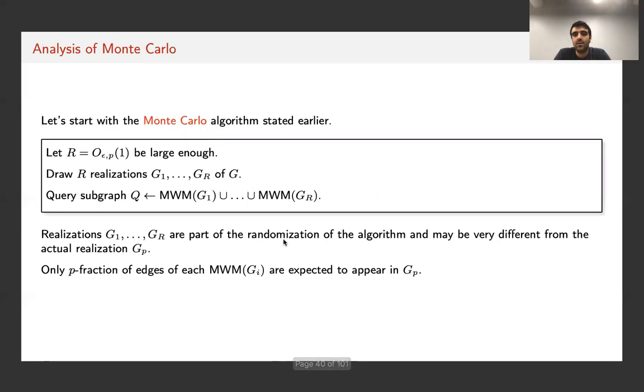In fact, if we fix any of these matchings, say the maximum weight matching of graph GI, only a p fraction of the edges in this matching are expected to be realized in the actual realization GP. So what we would have to do is to take all these matchings, all the p fraction of edges in each one of them, and use all these realized edges and combine them to construct a large matching. And this turns out to be tricky for several reasons.